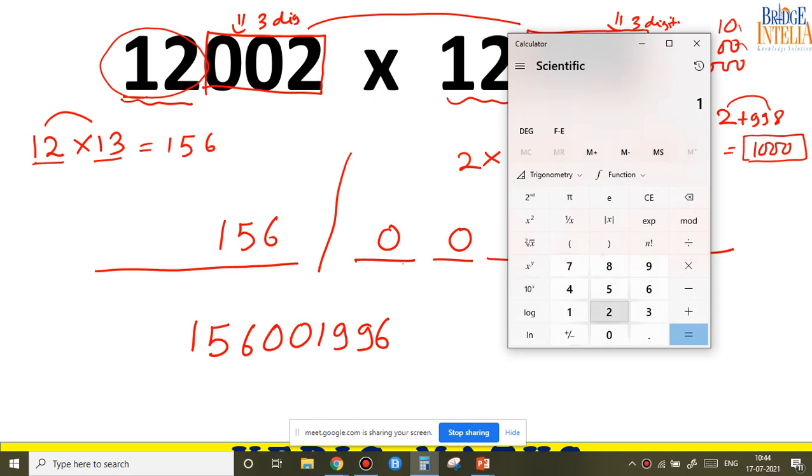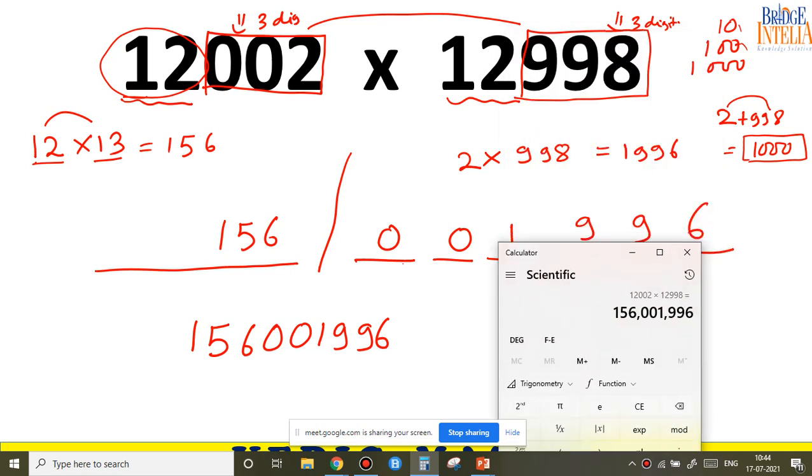We can verify it right away. 12002 multiplied by 12998. You can see for yourself that the answer is matching.